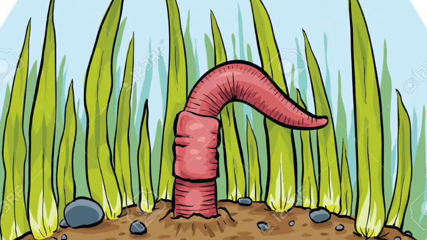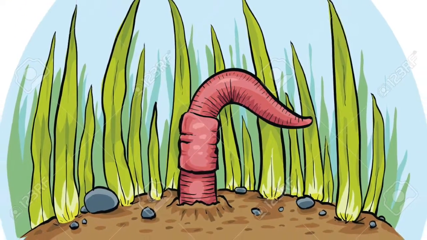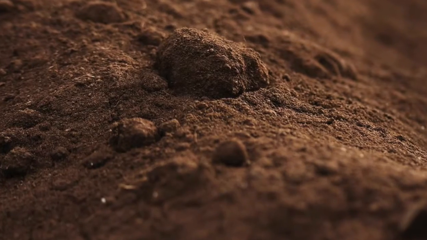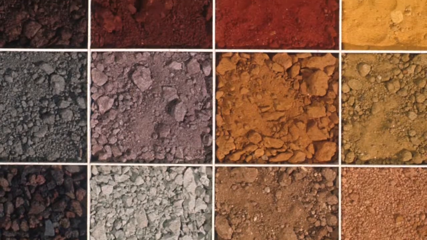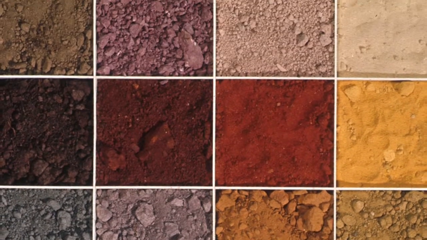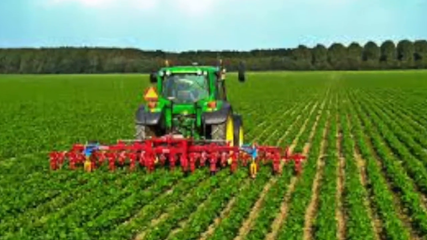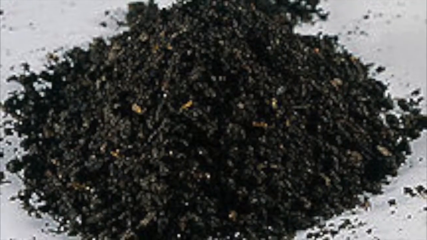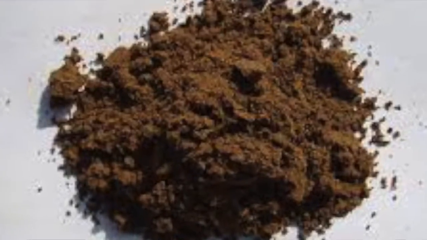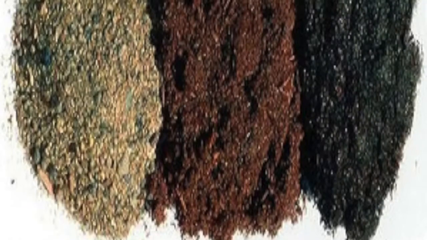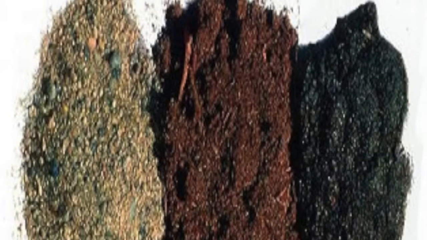Soil is made of three main components, which are minerals that come from the rocks below or nearby, organic matter that is created from the remains of plants and animals, and the living organisms that reside in the soil, such as worms. The proportion of rocks, organic matter, and living organisms are important in determining the type of soil that is present. Nevertheless, other factors such as climate, vegetation, time, the surrounding terrain, and anthropogenic activities such as farming, grazing, and gardening influence the way soil is formed and the types of soil that occur in a particular landscape. There are 6 types of soil, which are sandy, silty, clay, loamy, peaty, and chalky.